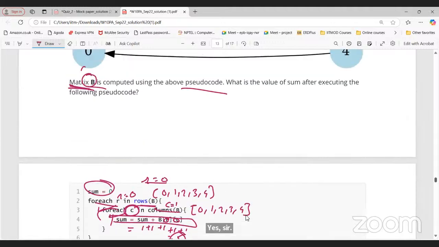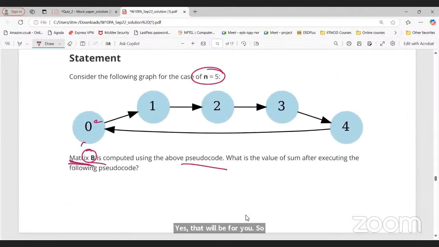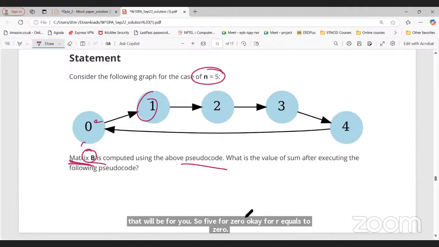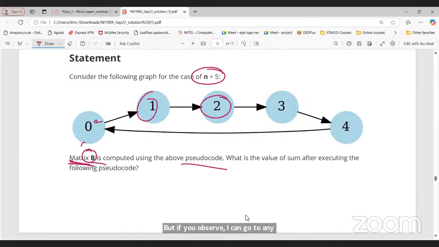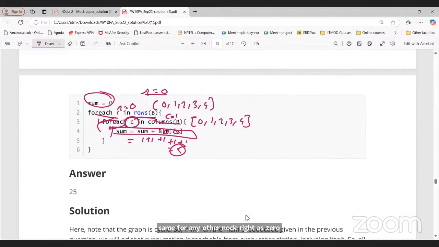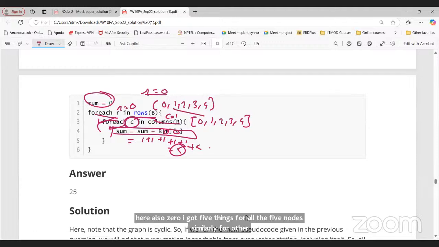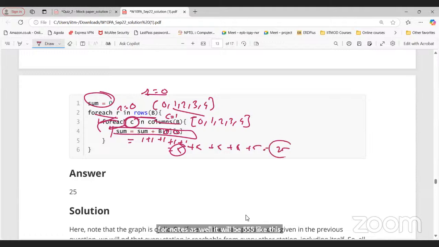But if you observe, I can go to any node from any node. I can go from 1 to any other node, and from 2 to any other node. Same for any other node, right? As with 0, here also I got 5 for all the 5 nodes. Similarly for the other 4 nodes it will be 5, 5, 5, like this. So 25 is the answer.